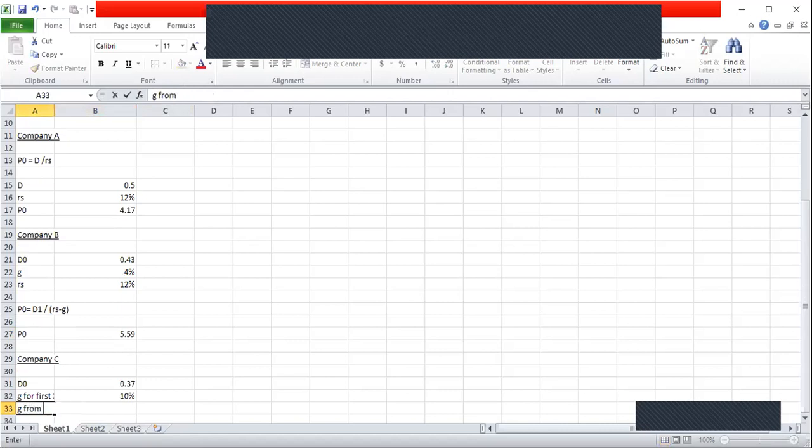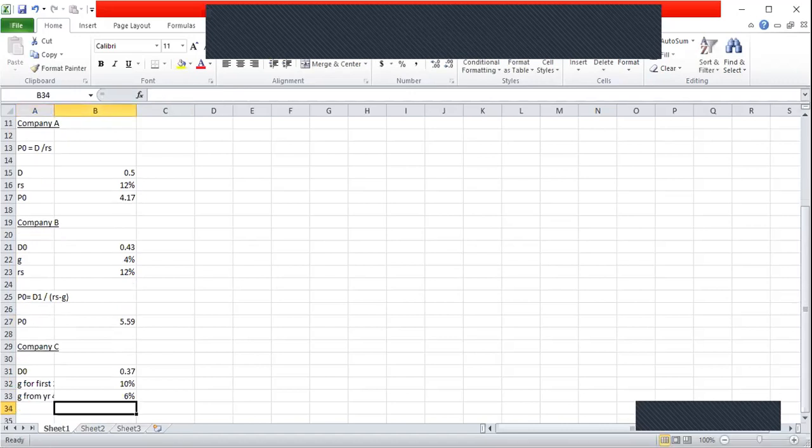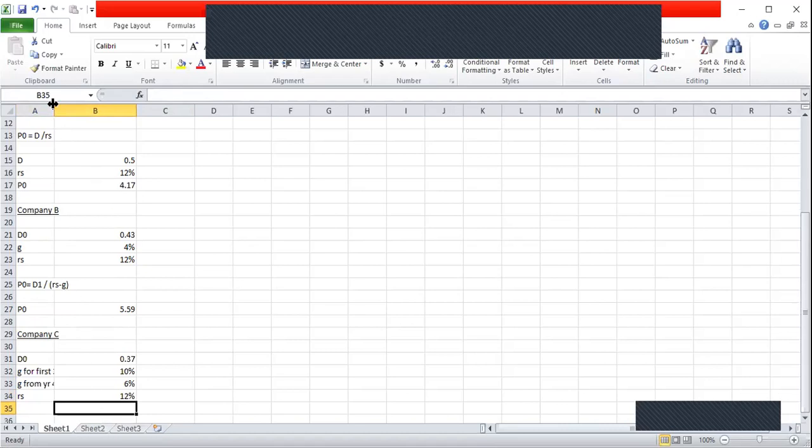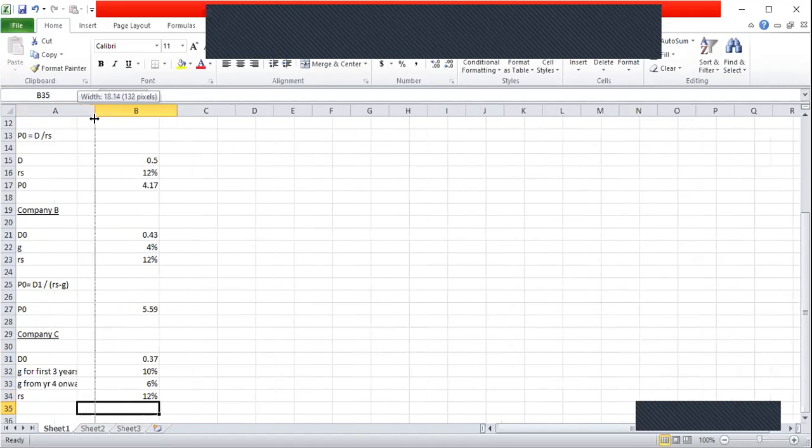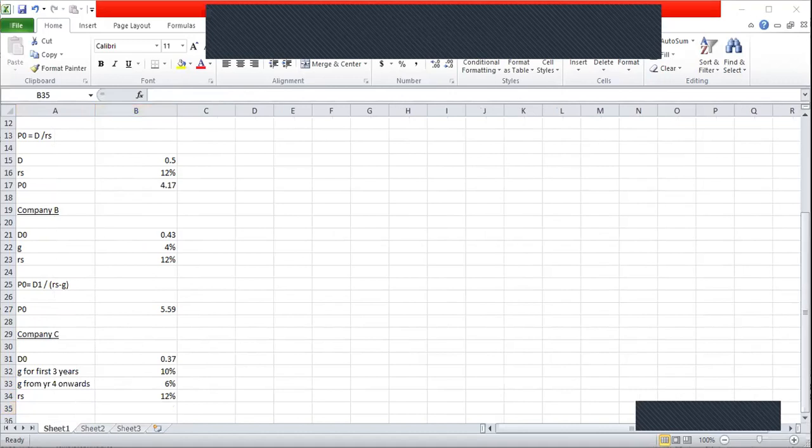Growth rate from year 4 onwards, that is 6%. Again, the cost of equity is 12%. So there are two dividend growth rates. Current year dividends or latest dividend is 0.37. Next 3 years, dividend growth rate 10%. Thereafter, dividend growth rate is 6% for the foreseeable future. Cost of equity 12%. So I have put the details as given in the question.